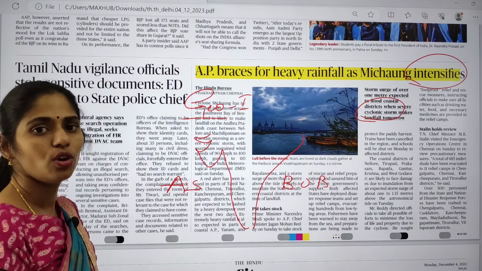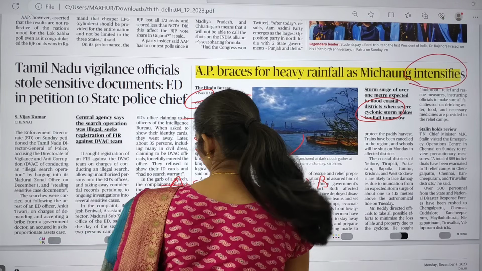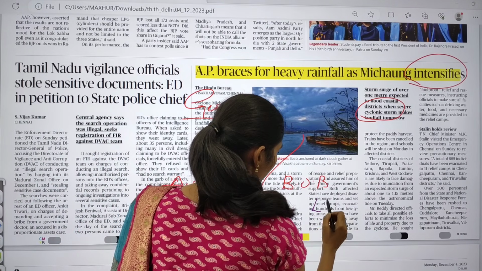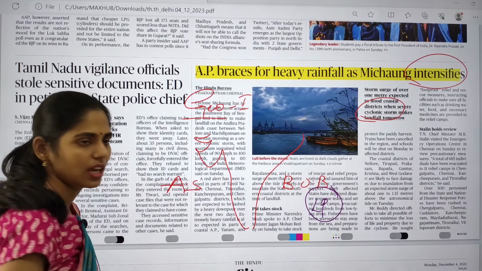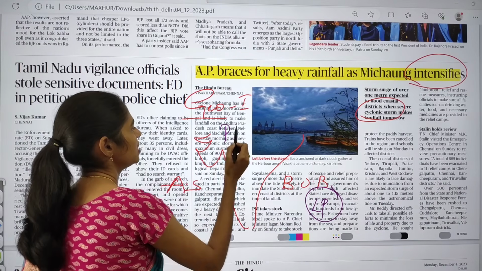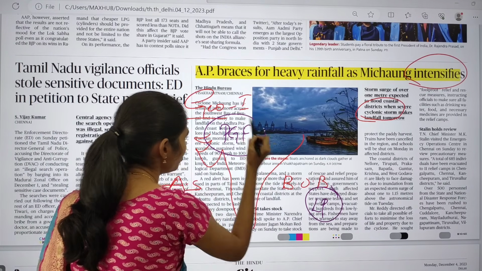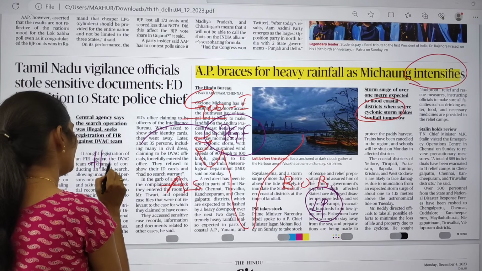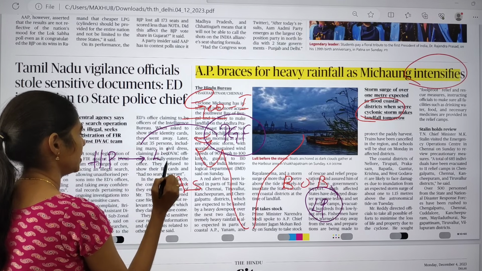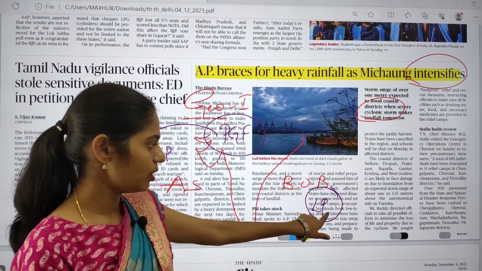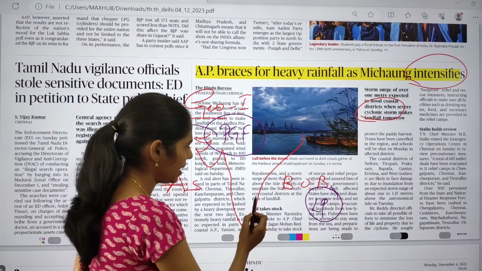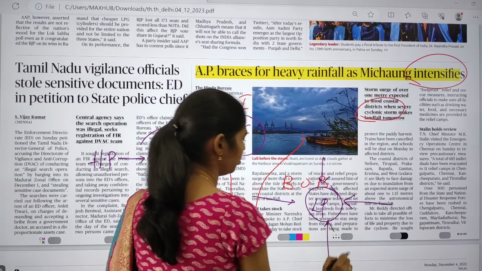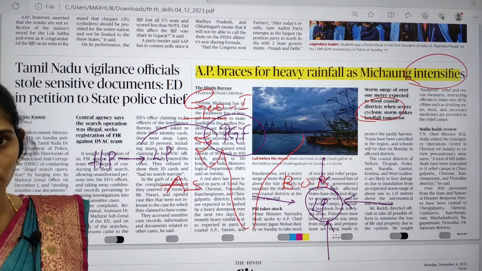Whenever a low pressure area is created, let me change the pen. For example, let us take that this is the low pressure area which is created. As per the pressure gradient force, winds always move from high pressure area to low pressure area. So here, for example, low pressure is created. From high pressure, winds will come and try to occupy the vacuum created by this low pressure.